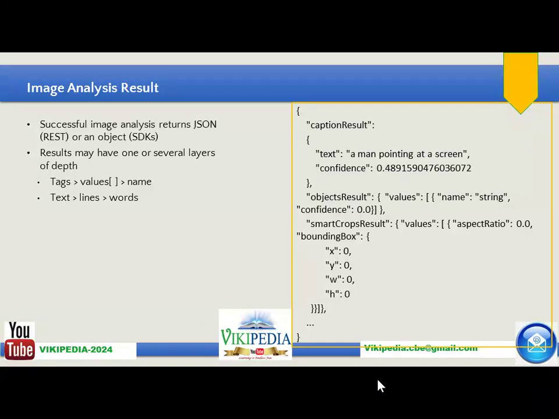If you are using a REST API, then the output will be a JSON object, and if you are using an SDK, then it will create an object as the output. So two types of output can be generated, depending upon which API you are using. With REST API, the output is in JSON format; with standard SDKs, the result is an object.